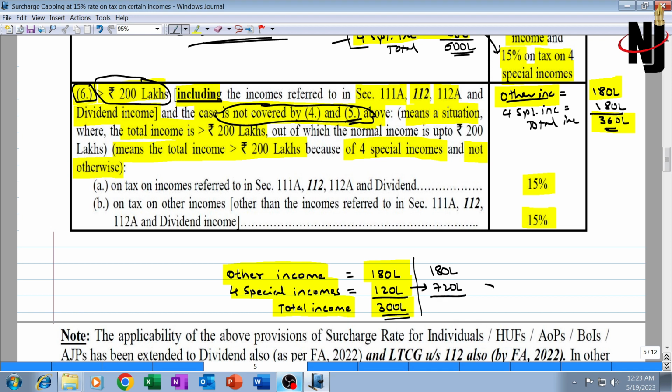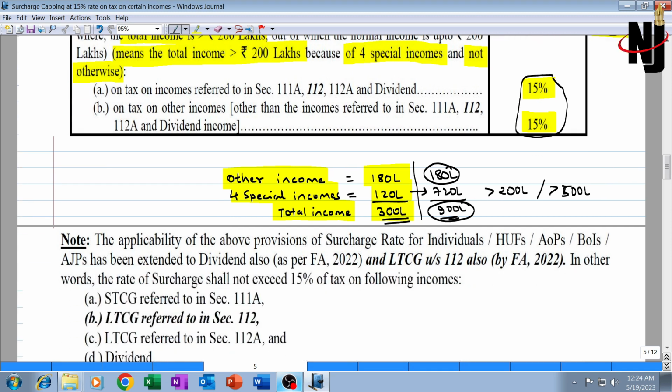720 lakh, which is more than 2 crore, which is also more than 5 crore. Whether it is more than 2 crore, less than 2 crore, more than 5 crore, less than 5 crore makes no difference. Total income here is 900 lakh. Total income should be more than 2 crore, and other income is less than 2 crore. That is the situation. Then the surcharge rate on tax on both the incomes will be 15%.